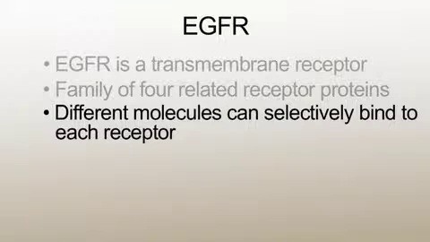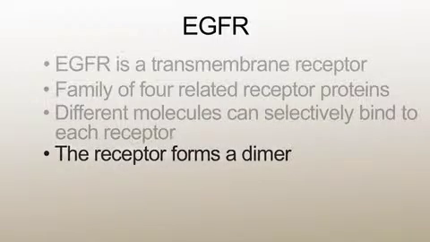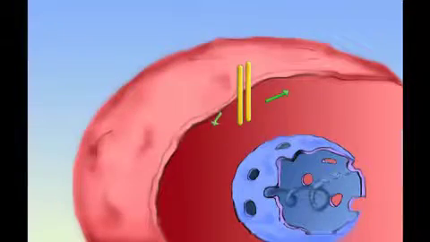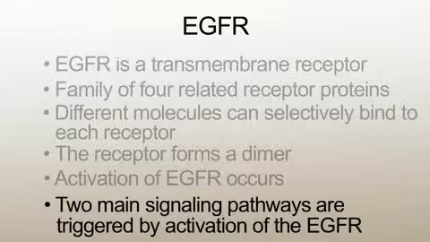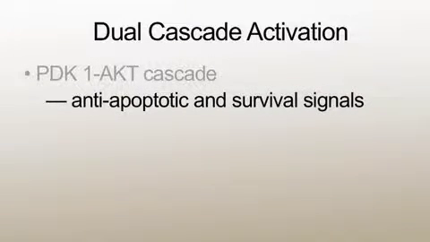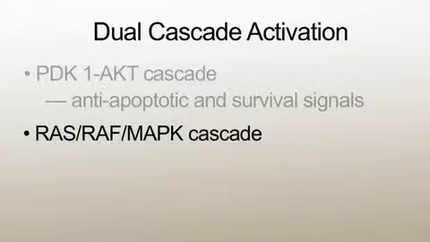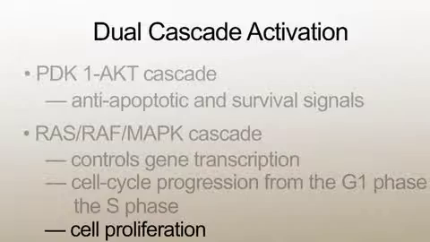Changes in the receptor bring activation processes to bear in the cell. Tyrosine kinase activates receptor autophosphorylation. Two main signaling pathways are triggered by activation of the EGFR. The PDK1 and AKT cascade are involved in anti-apoptotic and pro-survival signals. The RAS, RAF, MAPK cascade controls gene transcription, cell cycle proliferation from G1 to S phase, and cell proliferation.